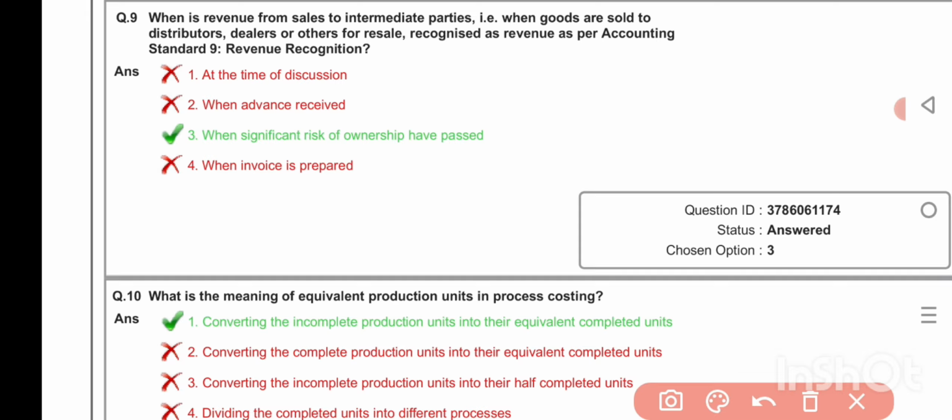What is the meaning of equivalent production units in process costing? Converting the incomplete production units into their equivalent completed units.